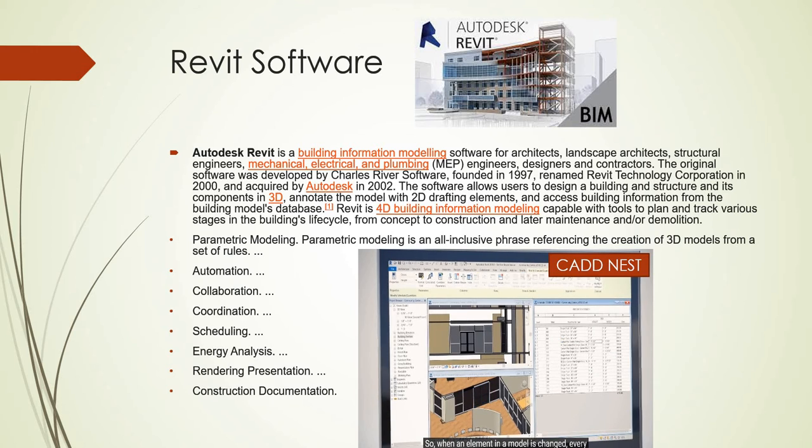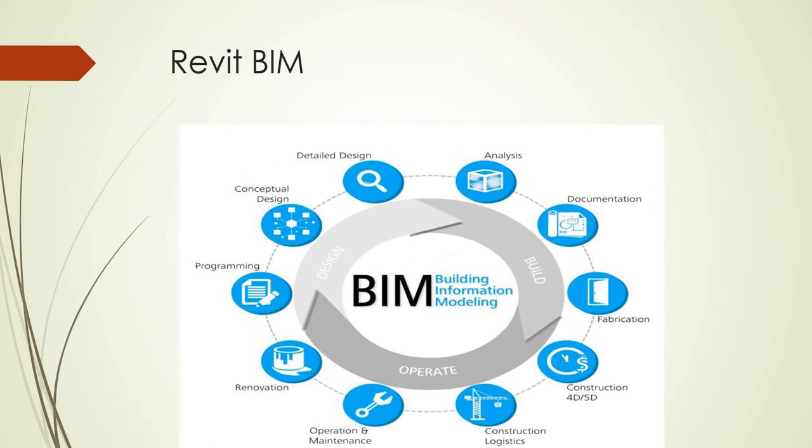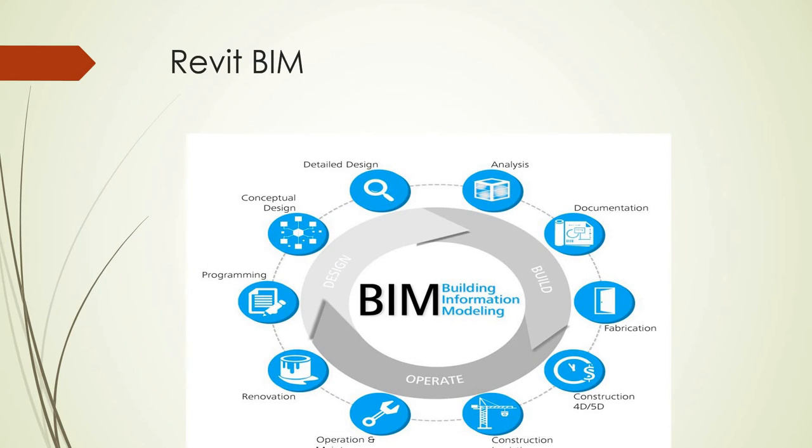Now you can look at some 3D models in Revit here. This is a Revit beam. Building information modeling is what creates it. In it we can build, operate and design: detailed designs, analysis, documentation, fabrication, construction, technology, operations and renovations, programming and conceptual designs.